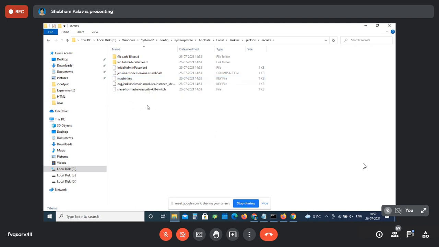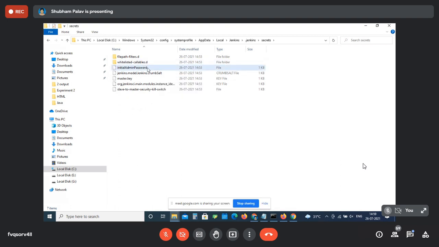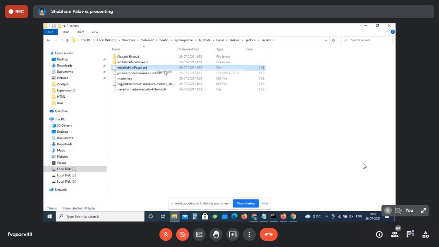Then initial admin password, the third one, I guess. Open it, it's a text file. So in that there is a key.